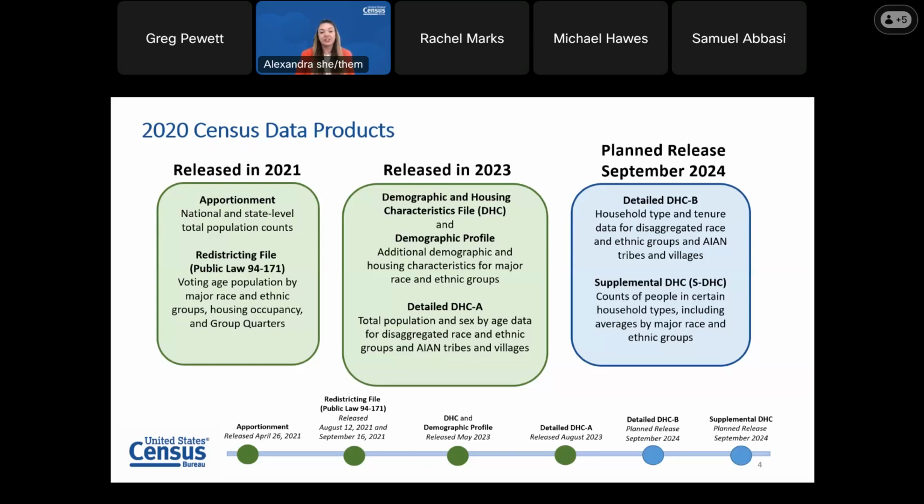The Detailed DHCB is the companion product to the Detailed DHCA, and we try to keep the Detailed DHCB as similar to the Detailed DHCA as possible. Both of these products together are the successors to the 2010 Summary File 2 and the 2010 American Indian and Alaska Native Summary File.